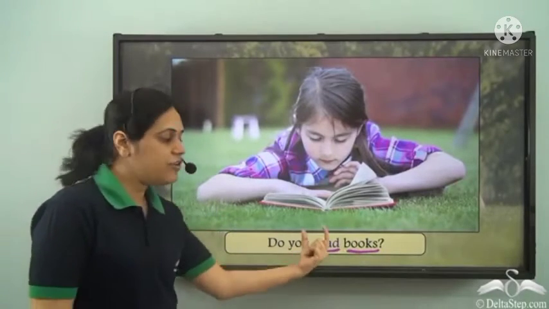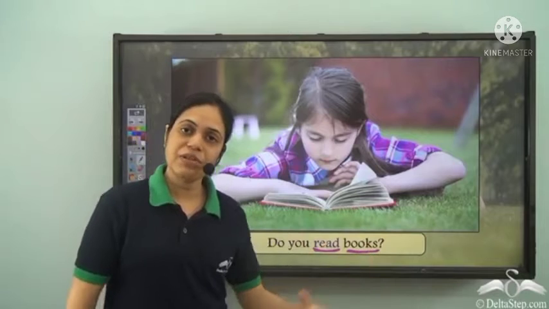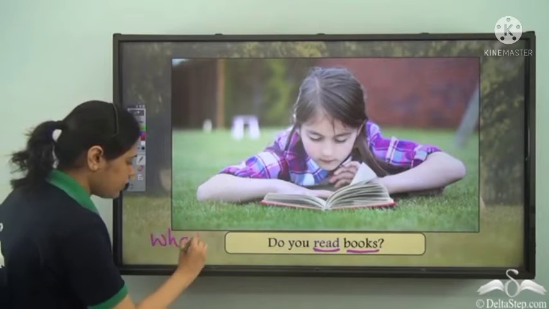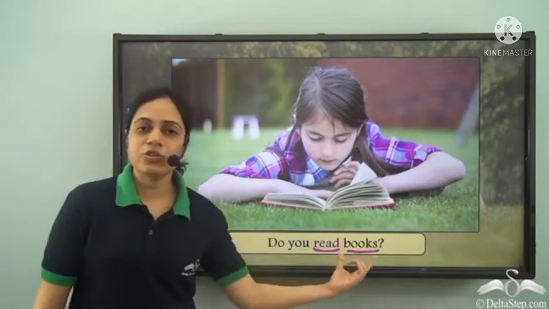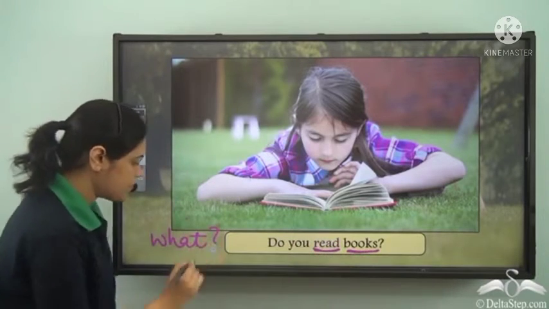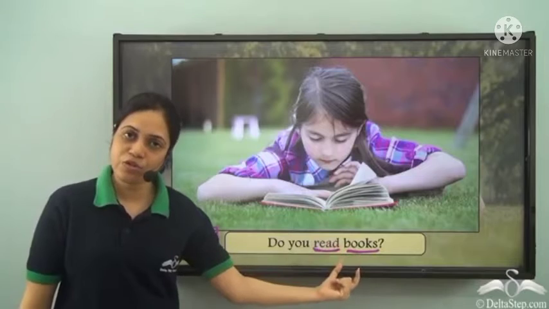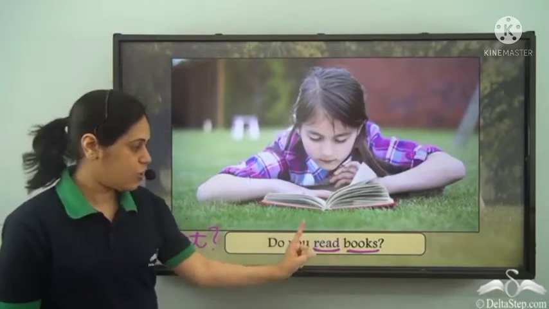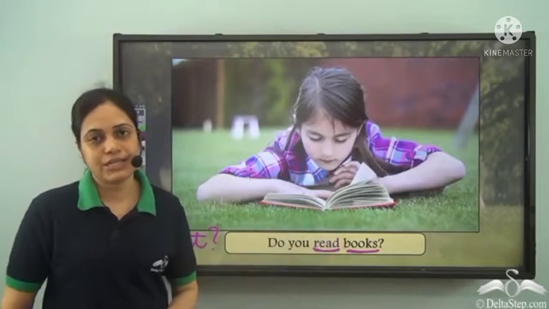So if I ask, read what? The answer will be books. So books is the answer to the question: read what? Books. So books is the object of the verb read.